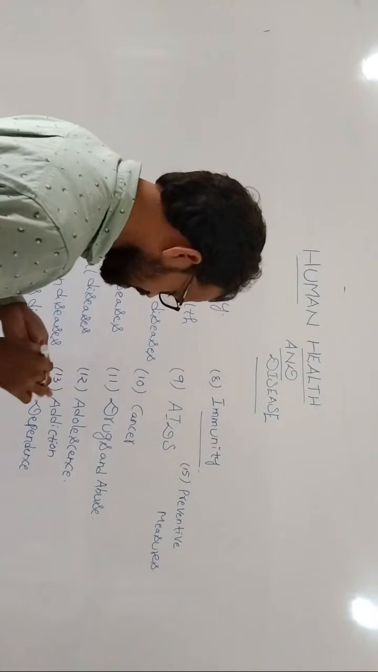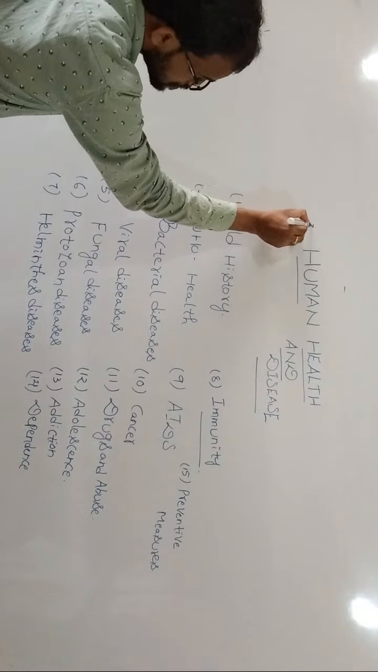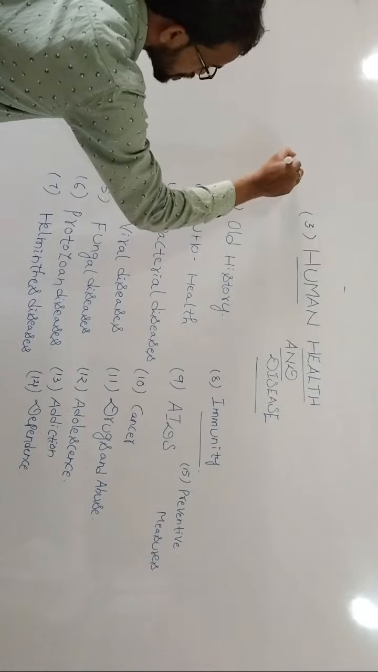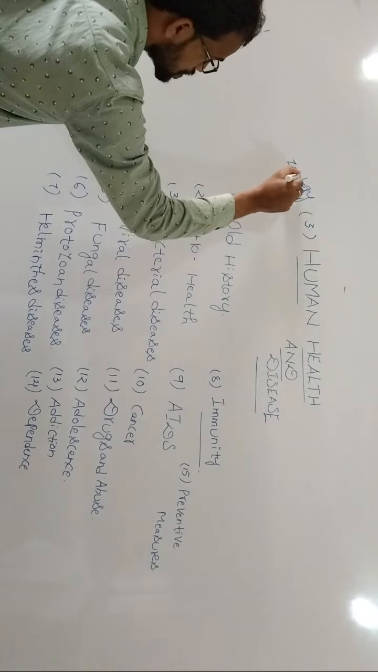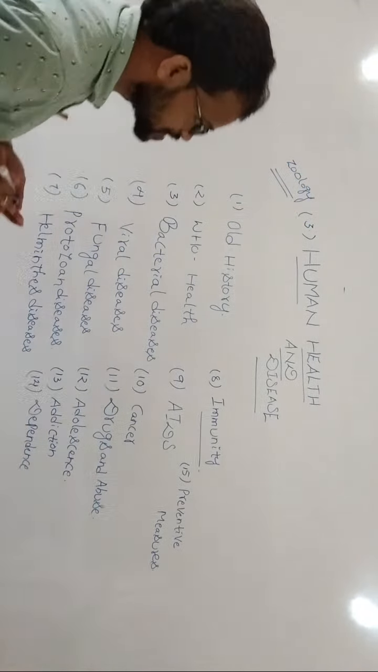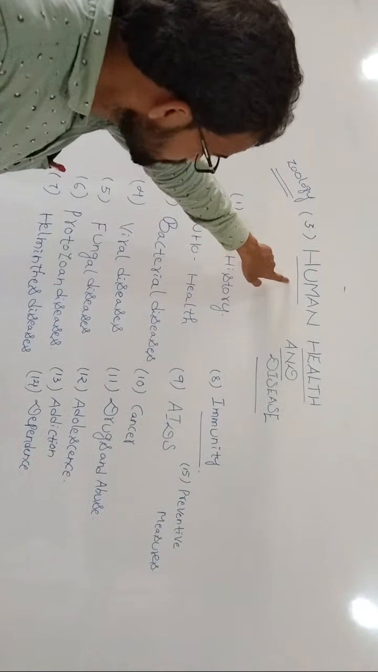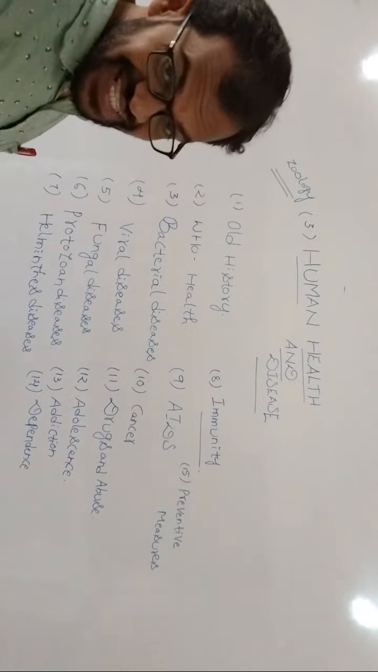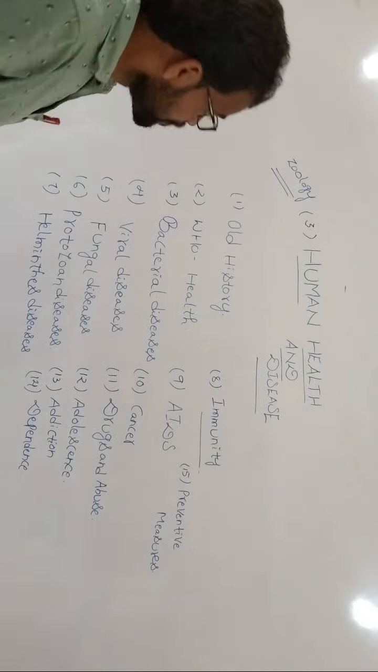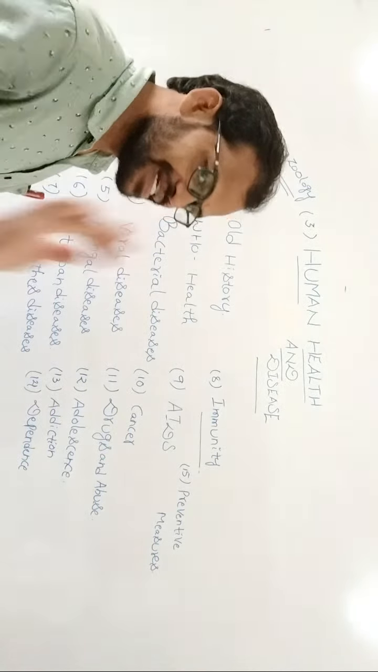In this chapter, it is the third chapter in zoology. What is the first one we are going to discuss in this chapter? It is the chapter name, Human Health and Diseases. What is the first one? The history of human health and diseases.